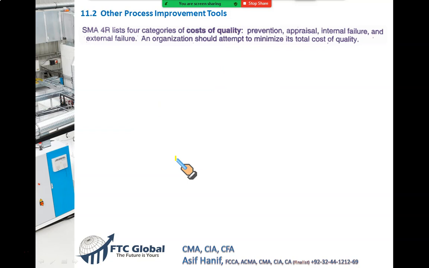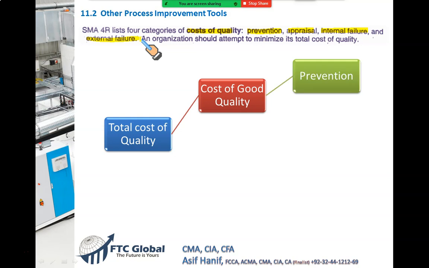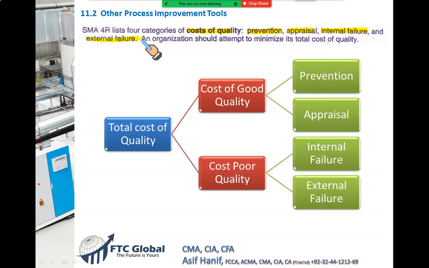So we have divided our cost of quality into 4 categories: prevention, appraisal, internal failure, external failure. Let me explain these to you in detail. Total cost of quality can be first categorized into cost of good quality and cost of poor quality. Cost of good quality, these costs are also called the conformance cost.